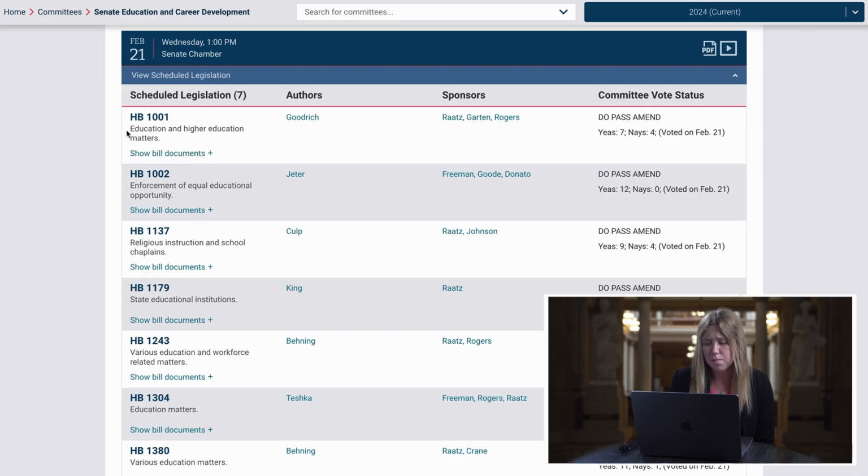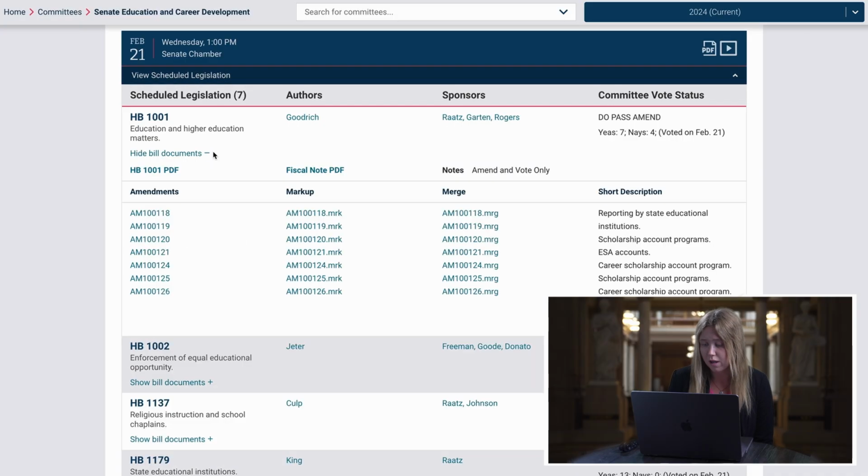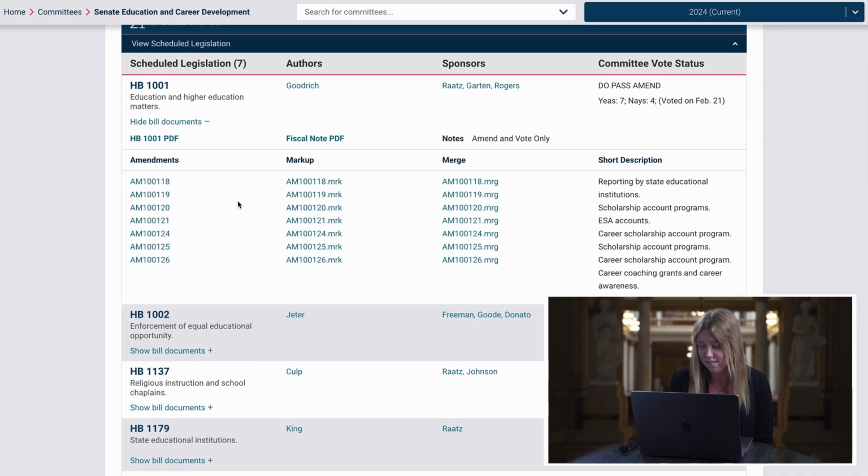The hyperlinks by the bill numbers would bring you to more information about the bills, but there's a brief explainer underneath each to give a brief summary. So as you can see, House Bill 1001 says Education and Higher Education Matters. I know that's pretty general, so if you wanted to click on this hyperlink, that will give you more information. If you click the plus next to the bill documents, this will show you the different bill documents, so even more specific things, including amendments, short description, etc.